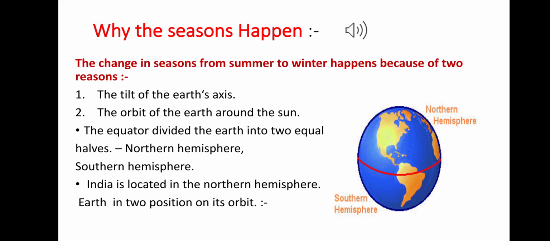First we will discuss why the seasons happen. You know the season changes from summer to winter, winter to summer, year by year. It has two main reasons. Number one, the tilt of the earth's axis and the orbit of the earth around the sun. Due to this reason, in India we have six main seasons. What are they? Mainly summer, monsoon, autumn, winter and spring.